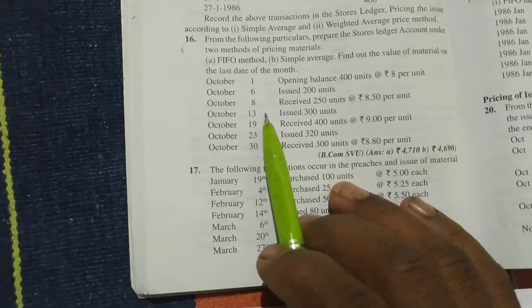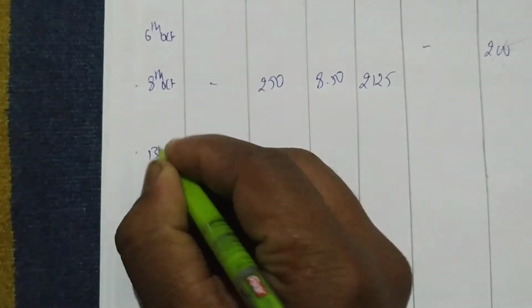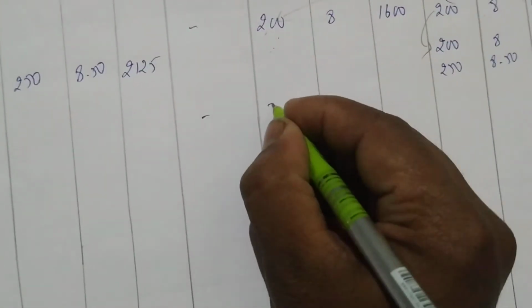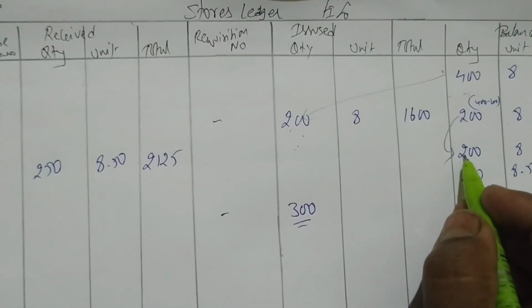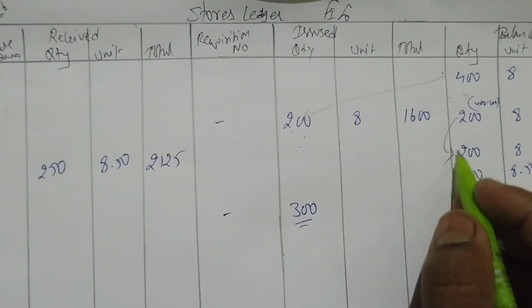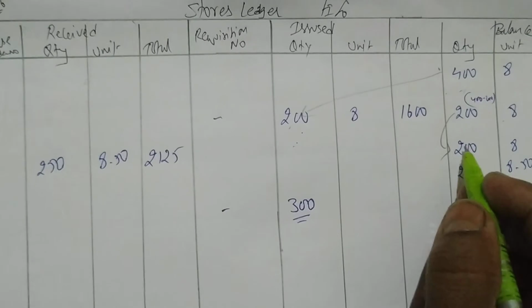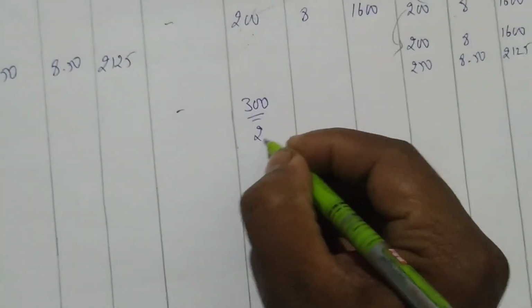After October 8th, you have issued on October 13th 300 units. There is no requisition number. How many units you have to issue? 300 units. So let me write 300, and I am underlining because I cannot give 300 units from 200. Whenever there is first in, first out, whenever there is less balance and we don't have sufficient quantity, then you have to write 300 and underline. Then I am writing 200.